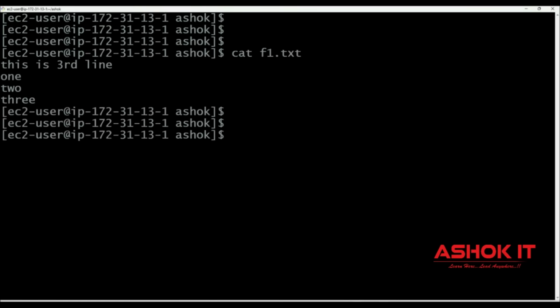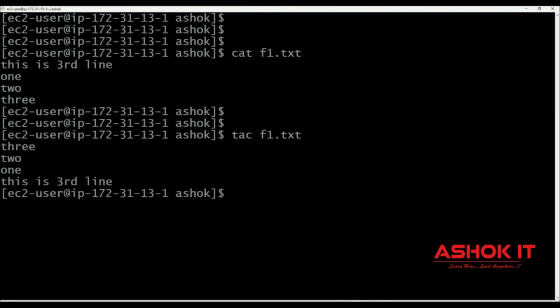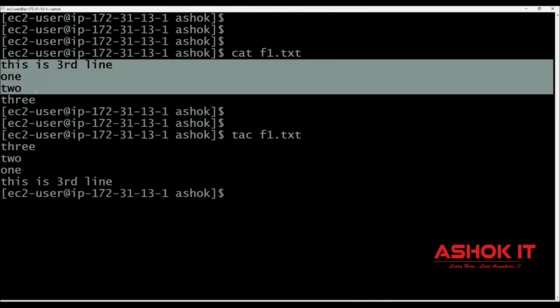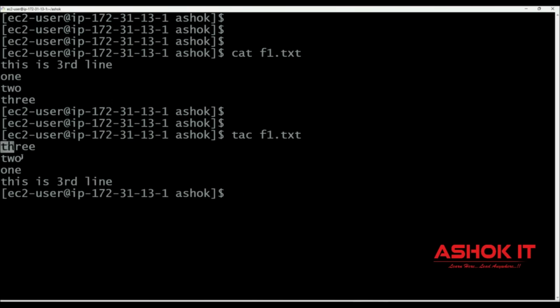All the data it is printing from top to bottom. If you want to print the data from bottom to top, then you can use reverse of cat, which is tac. tac f1.txt will print the data from bottom to top. Cat will print from top to bottom and tac will print from bottom to top.